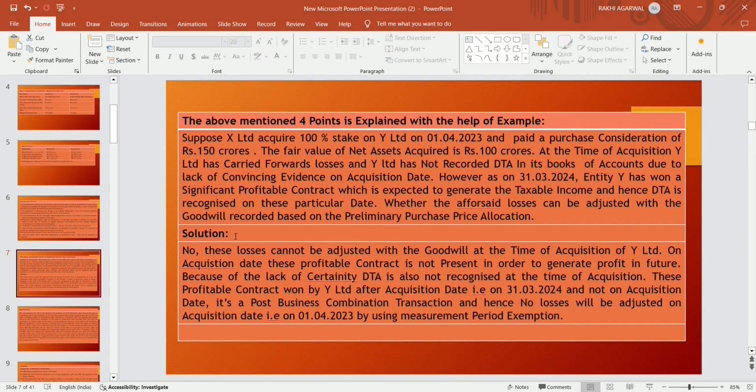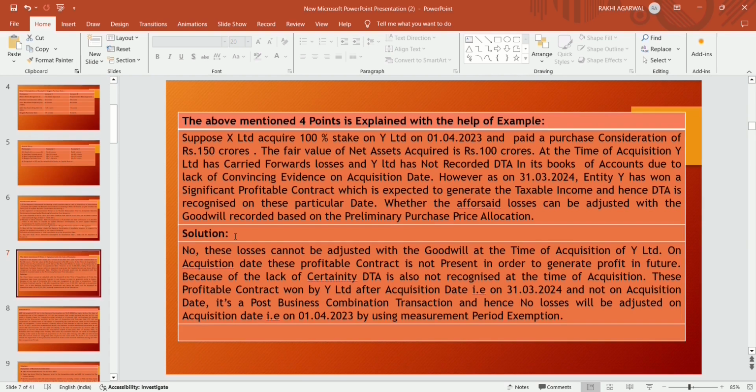Means in this case, the acquisition took place on 1st April 2023, where X Limited acquired Y Limited and paid a purchase consideration of 150 crore, and the fair value of net asset on that date is 100 crore. When X Limited acquired Y Limited, there were carry forward losses in the books of Y Limited and they had not recognized deferred tax asset on those losses because convincing evidence was not present on the acquisition date.